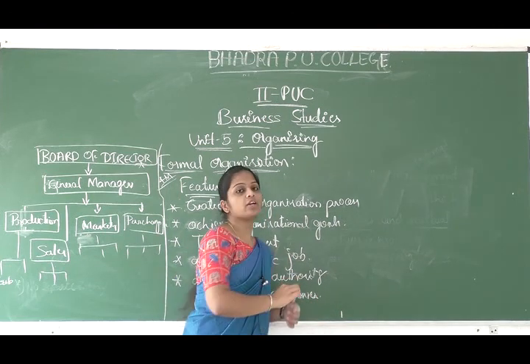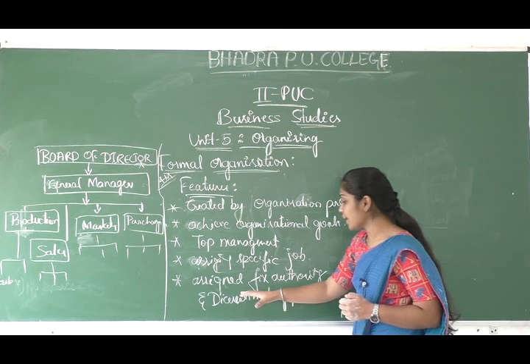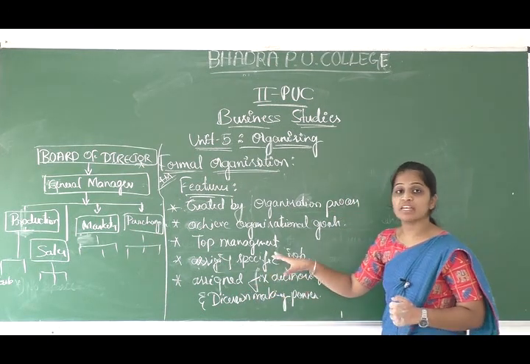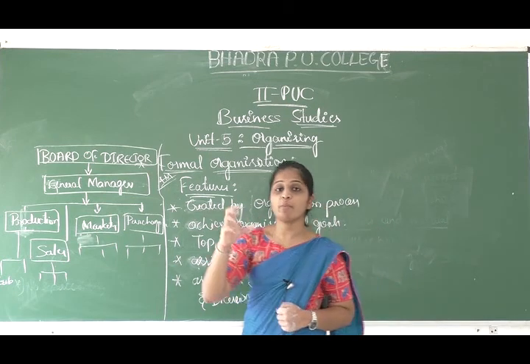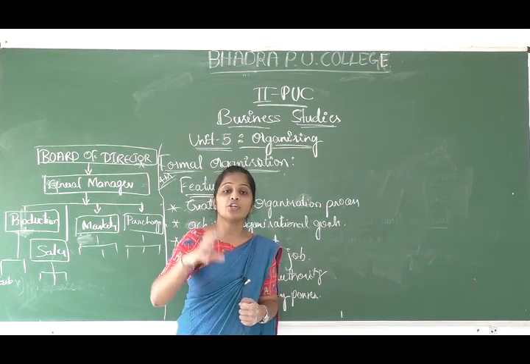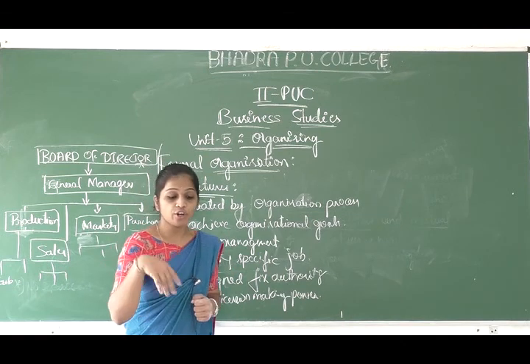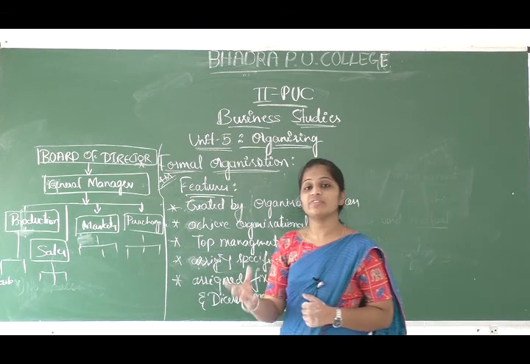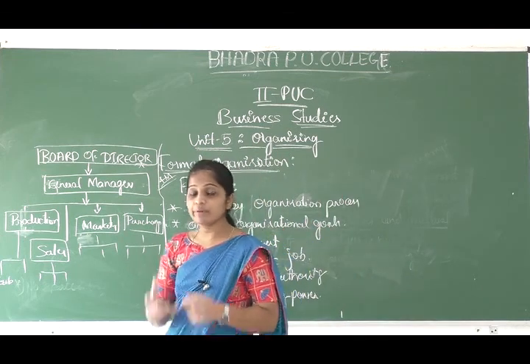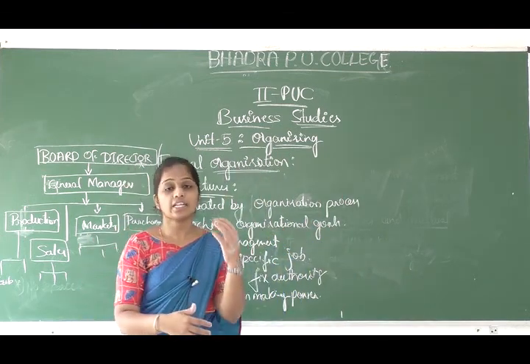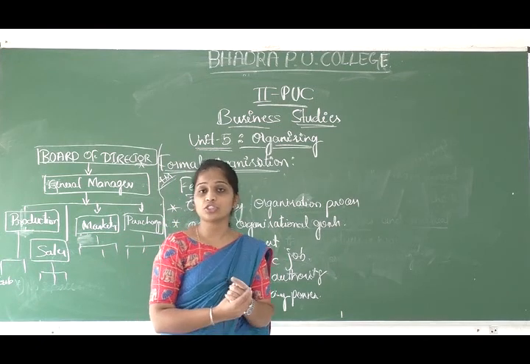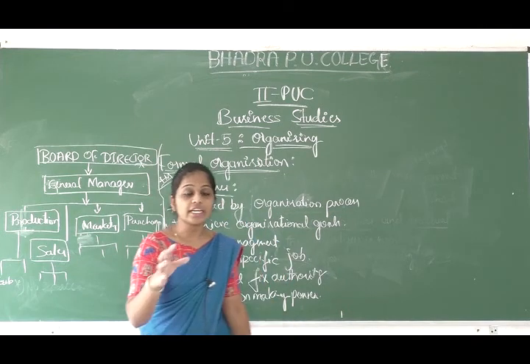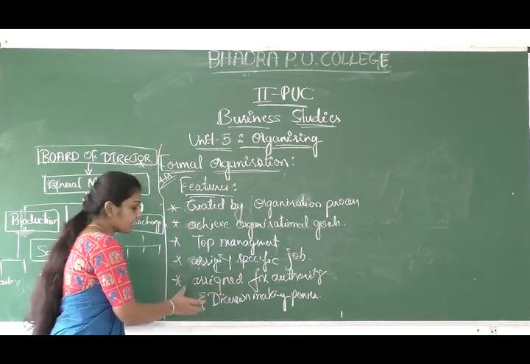So in formal organization we are going to assign a fixed authority and responsibility for the specific job. So if we have hired a person for a job, in order to do the job everyone needs some of the authority as well as some of the responsibility. They need some authority and power in order to take the decisions. So that is going to be given here.